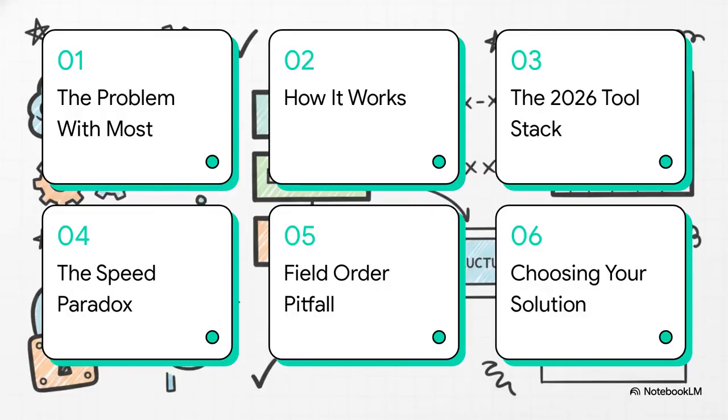So here's our roadmap. 1. The problem with most. 2. How constrained decoding works. 3. The 2026 tool stack. 4. The speed paradox. 5. The field order pitfall. And 6. Choosing your solution.